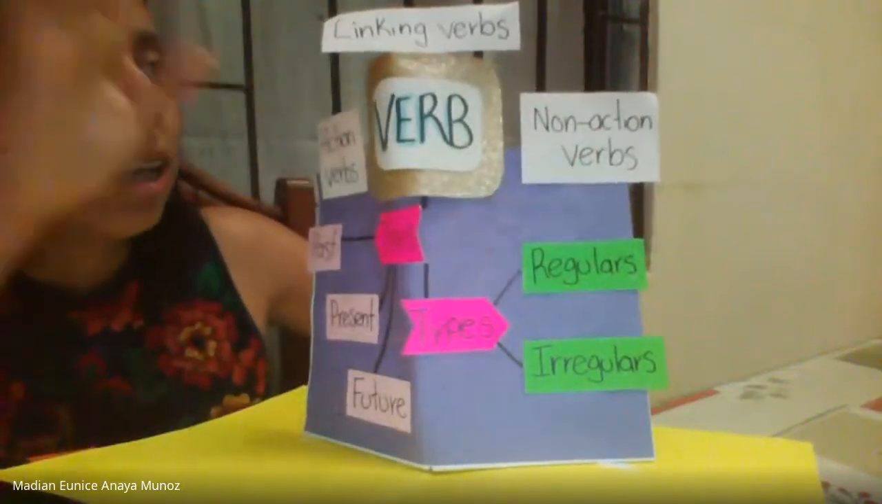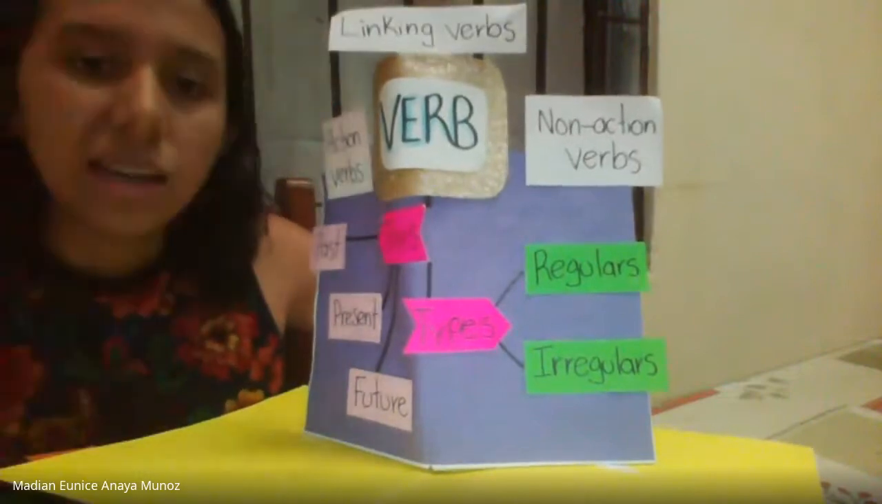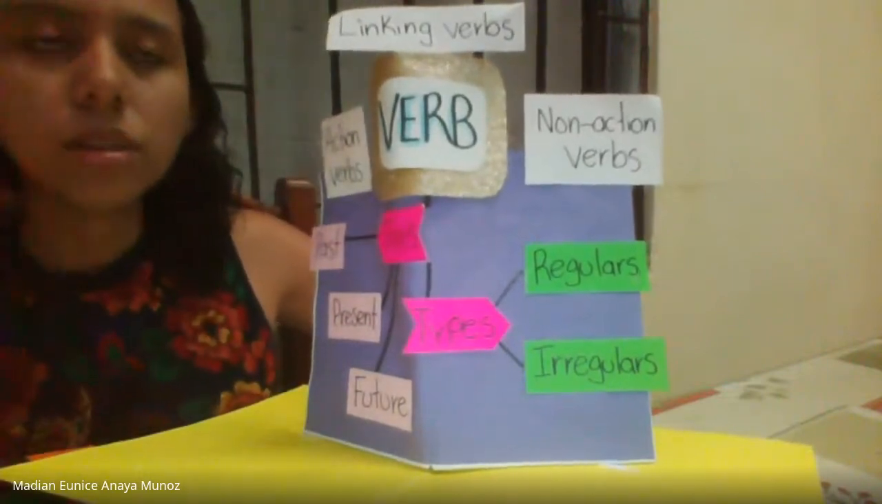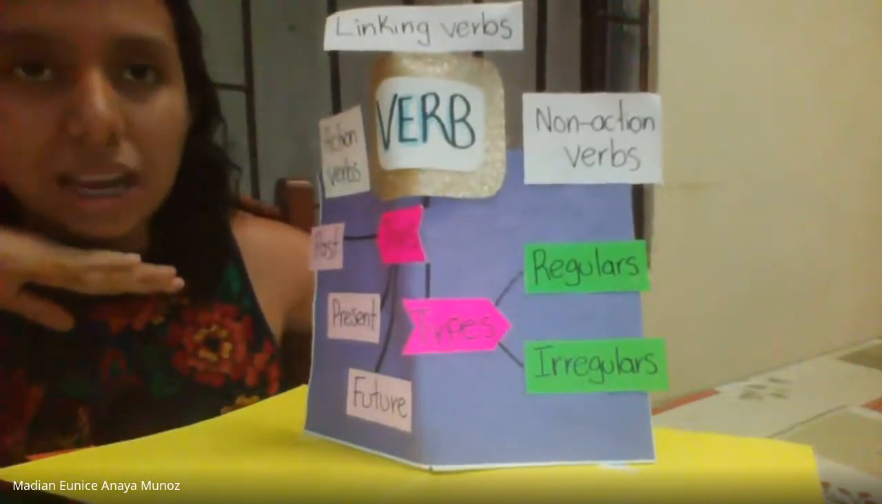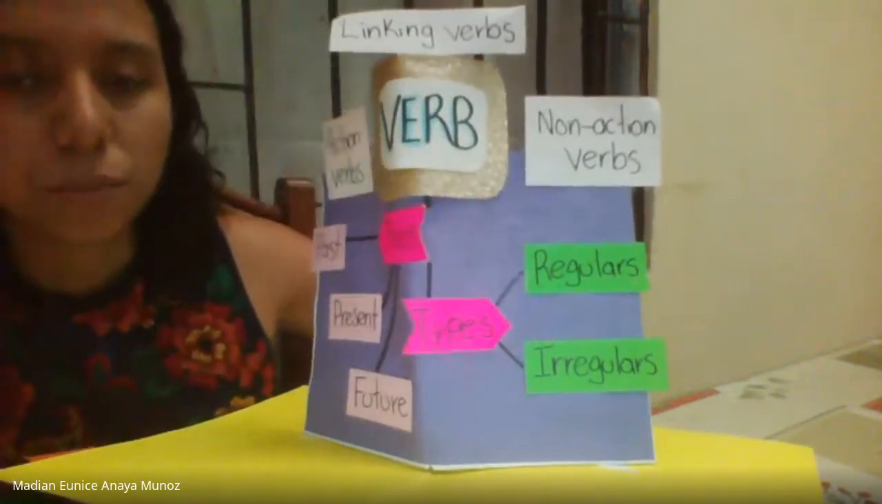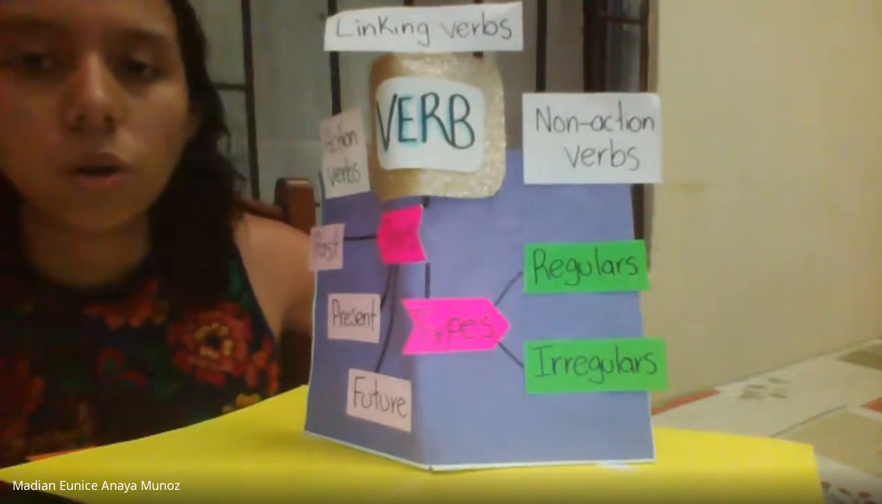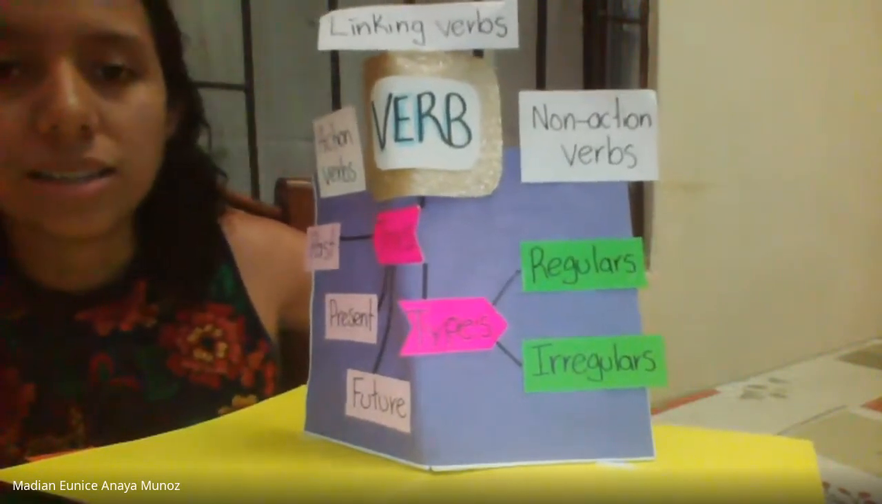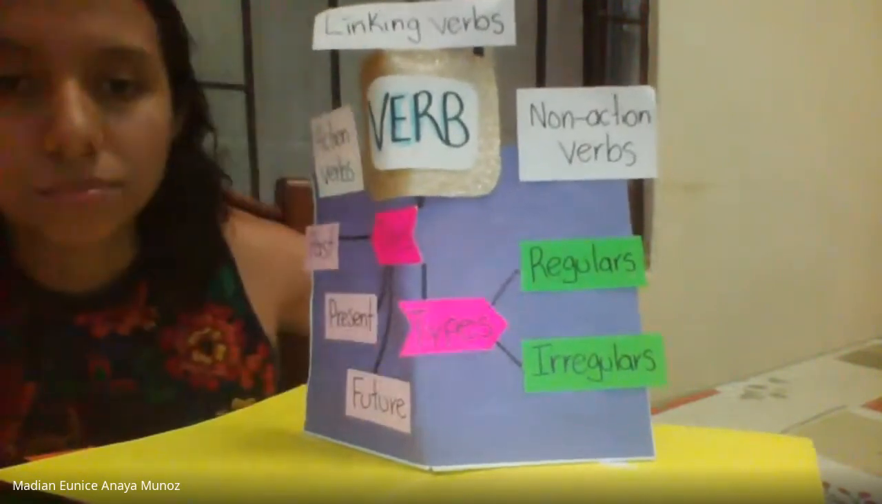And for the last, we have linking verbs. Linking verbs don't express action. They only connect the subject of the verb to additional information. For example, looks, or the verbs are, is, am, was, were.